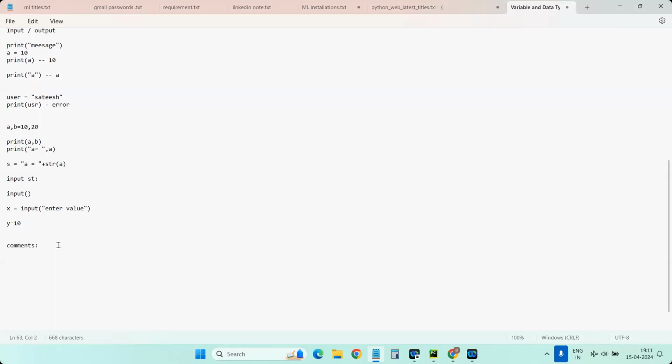So in Python we have two types of comments. First, single line comments, indicated by the hash symbol. Hash followed by anything you write will be treated as a comment only. That means the line will not execute. Similarly, if you want to write multi-line comments, meaning more than one line, you can use triple quotes. You can open with triple quotes and close with triple quotes. So likewise, you can use the triple quotes or hash symbol to hide something in the program.